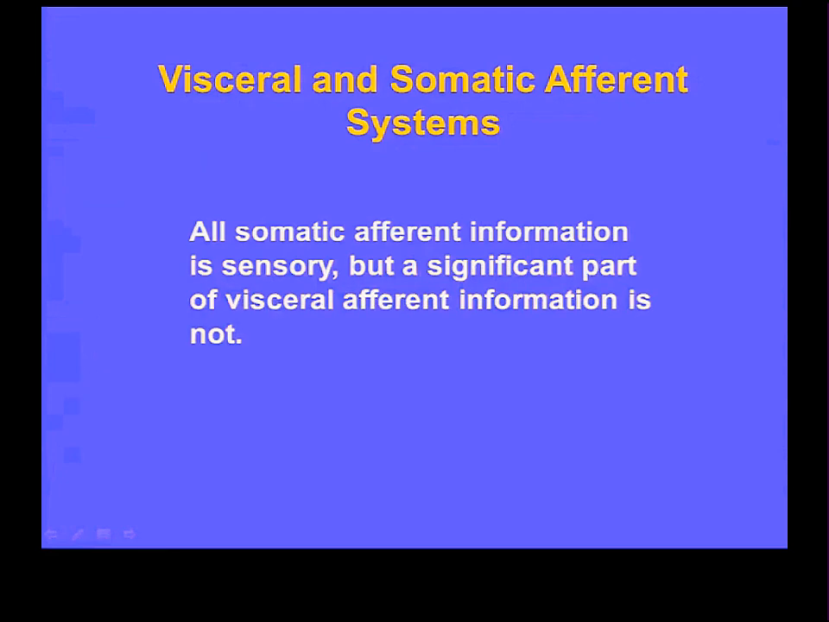And they differ quite dramatically. Number one, all somatic afferent information is sensory. Every sort of information that is sent to the central nervous system about a somatic structure is capable of reaching consciousness. And that is not the case with visceral afferent information. Much of it, we've discussed them, is incapable of reaching consciousness. So all somatic is sensory, but not all visceral is sensory. It depends upon the structure that we have defined.